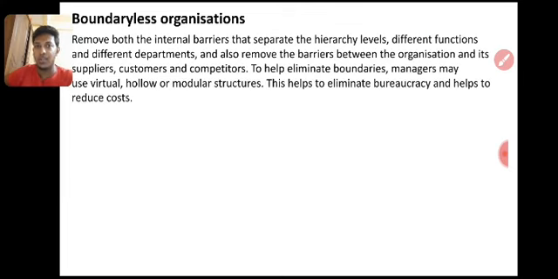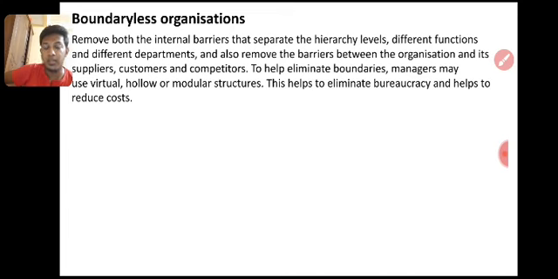The boundaryless organization removes both internal barriers, separating hierarchy levels, different functions and different departments. It also removes barriers between the organization and suppliers, customers, competitors, to help eliminate boundaries. Managers may use virtual, hollow or modular structure. This helps to eliminate bureaucracy and helps to reduce cost. Good example is Uber Eats.